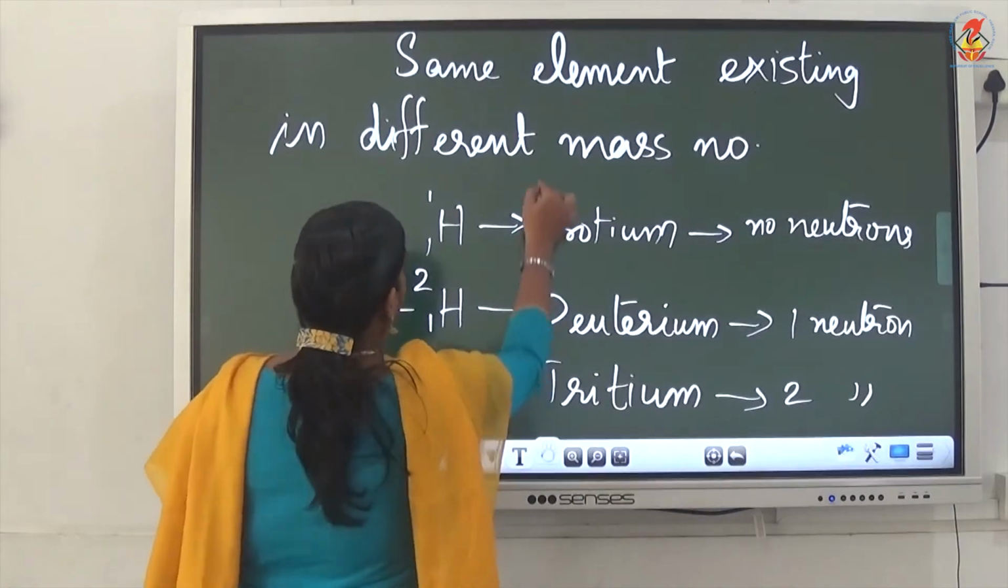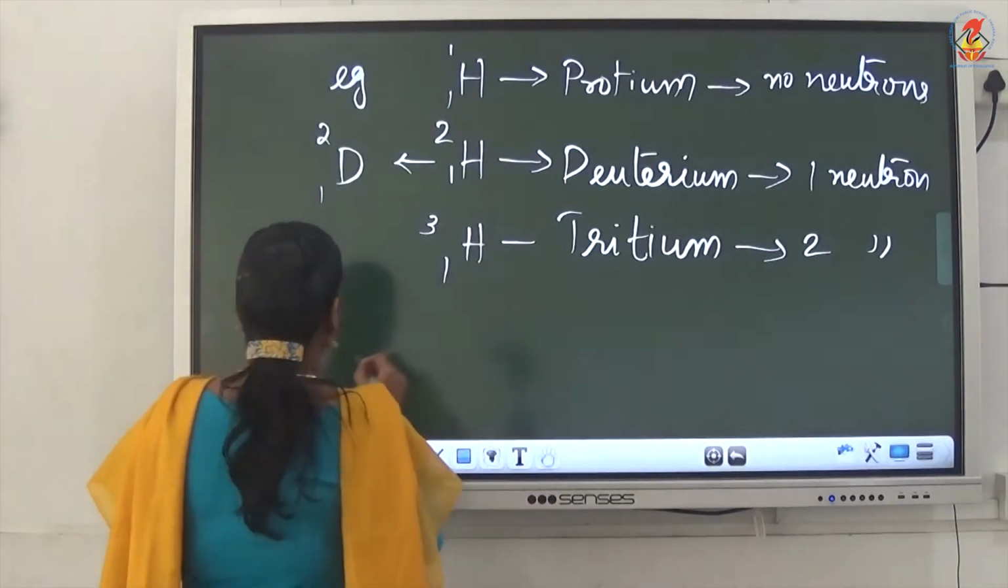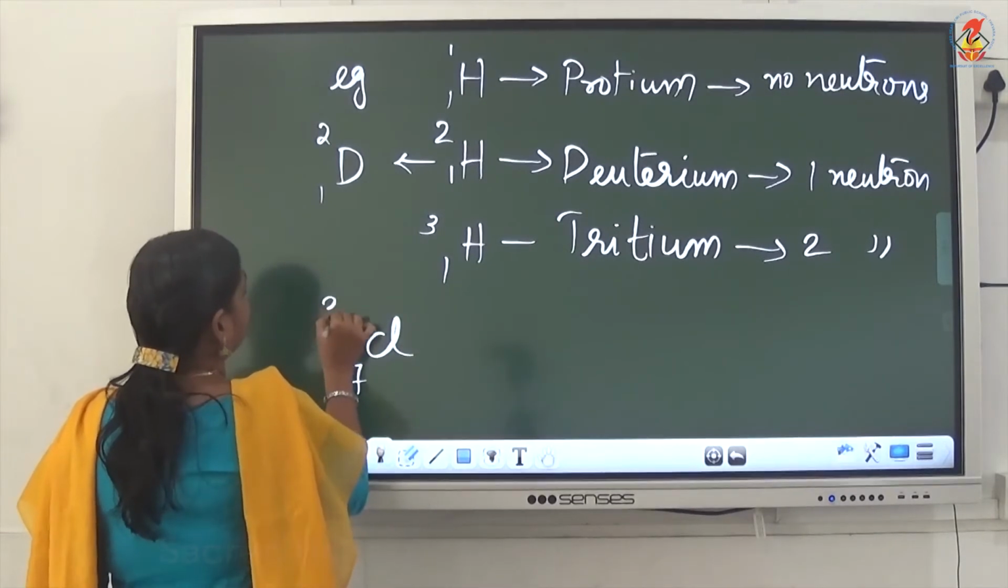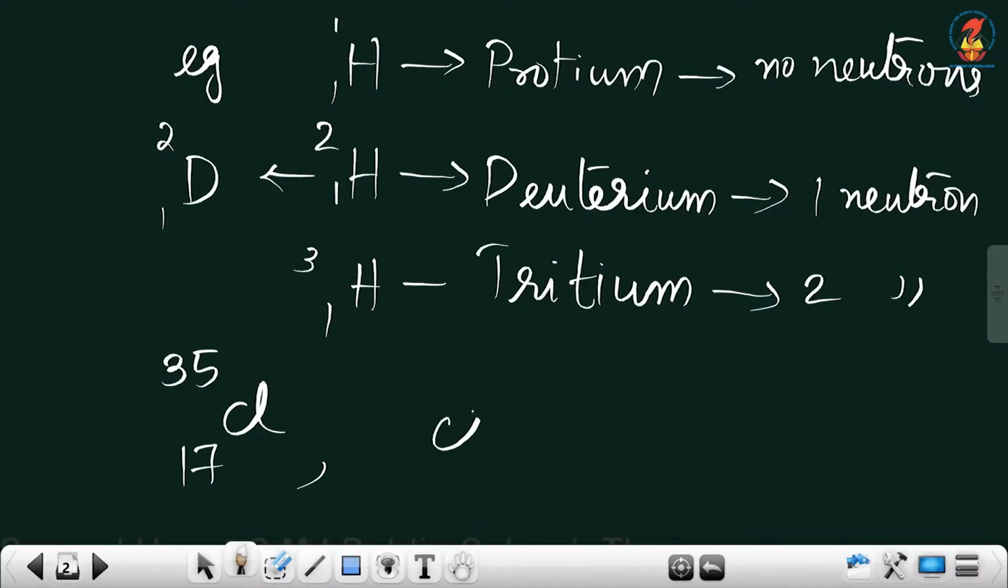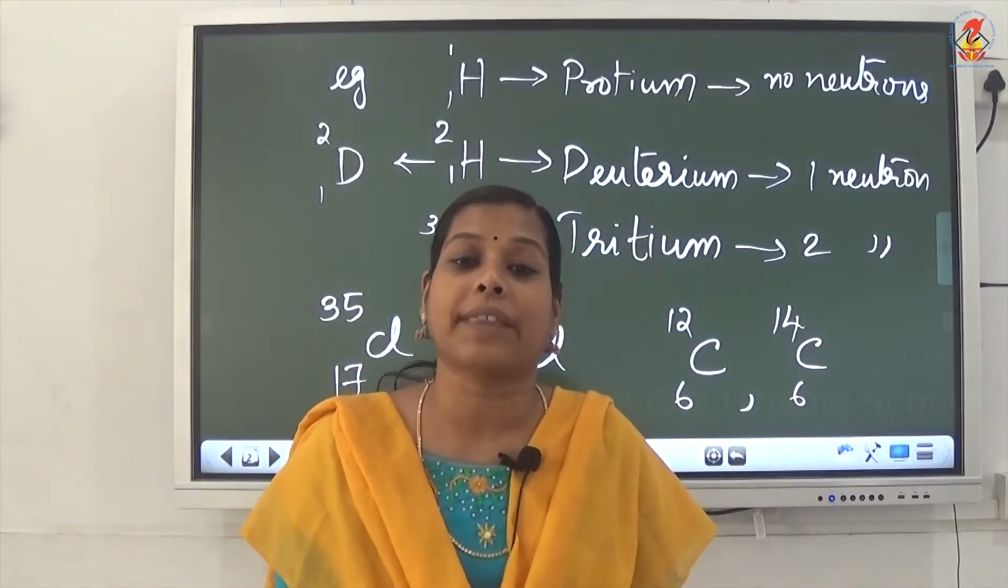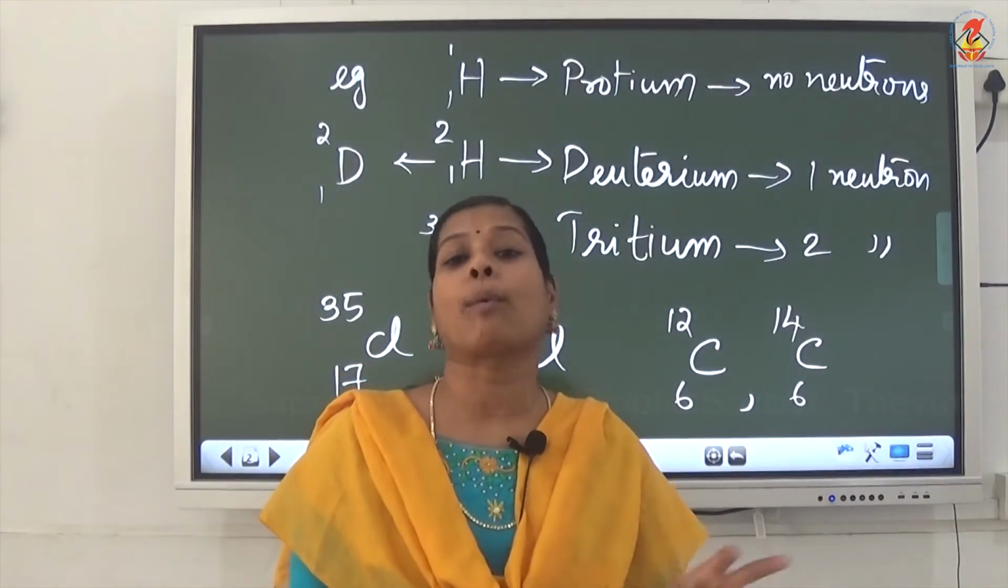In the same way, we can see more examples. Chlorine 17,35 is one isotope of chlorine and chlorine 17,37 is another isotope of chlorine. For carbon also, carbon 6,12 and carbon 6,14 are the two isotopes of carbon. So, the same element existing in different mass numbers, we call that group isotopes.